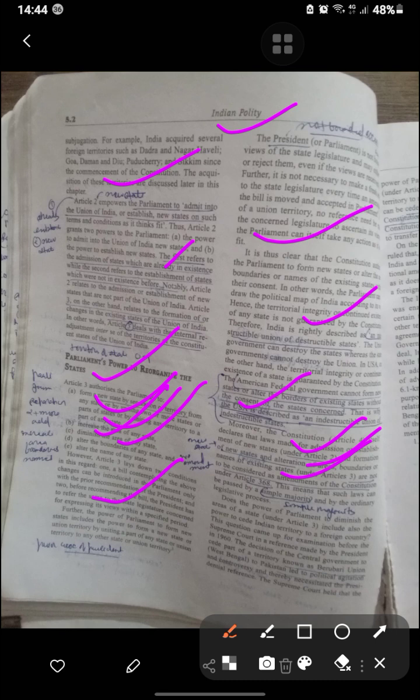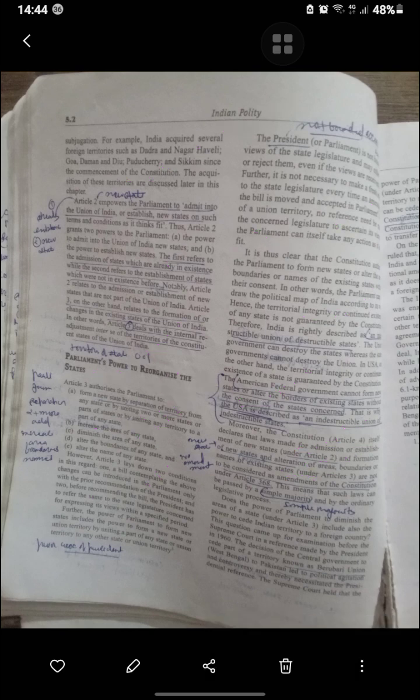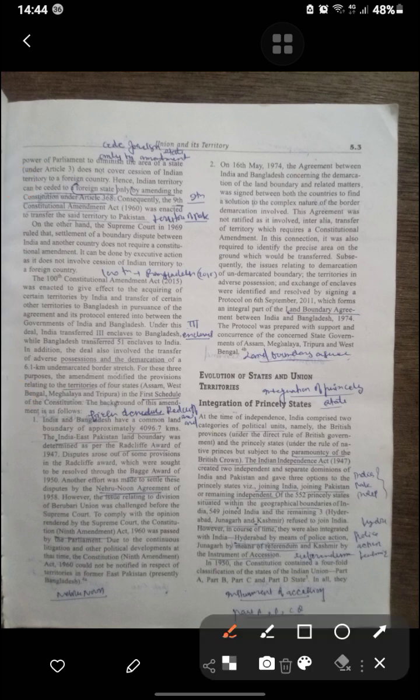This question came up for examination before the Supreme Court in the Berubari case, concerning the transfer of part of the territory by the Central government. The court held that Indian territory can be ceded to a foreign state only by amending the Constitution. If one state wants to cede territory, then some amendment to the Constitution is needed.